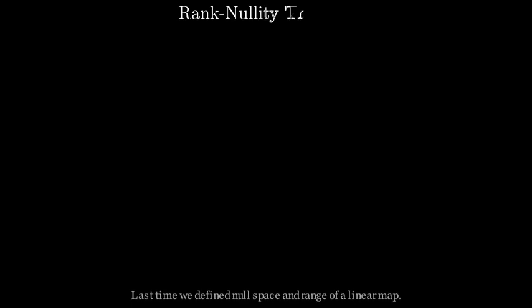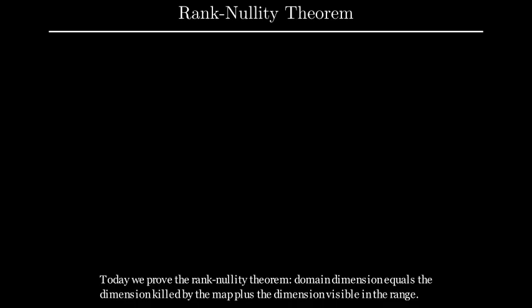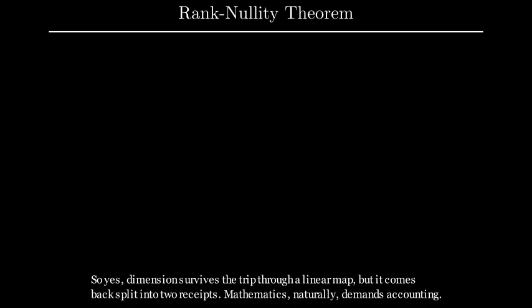Last time we defined null space and range of a linear map. Today we prove the rank-nullity theorem. Domain dimension equals the dimension killed by the map plus the dimension visible in the range. So yes, dimension survives the trip through a linear map, but it comes back split into two receipts.